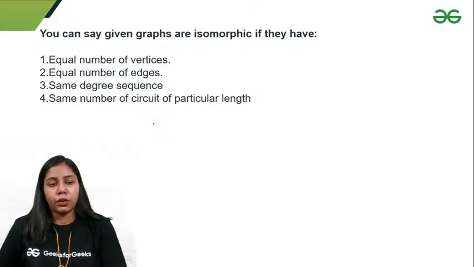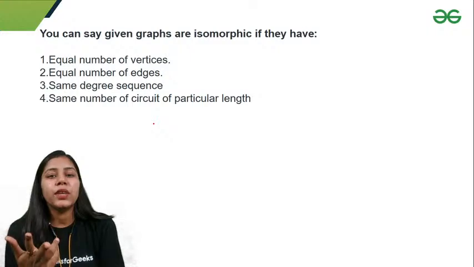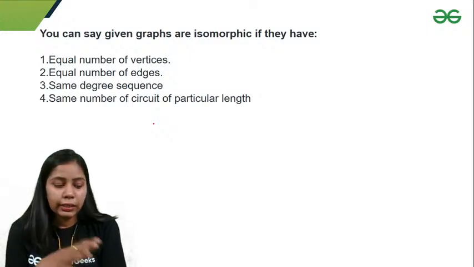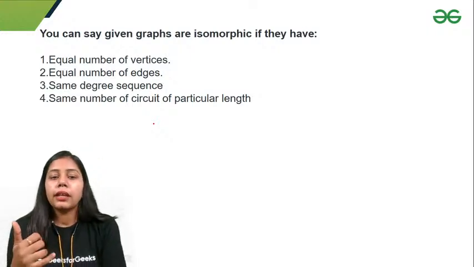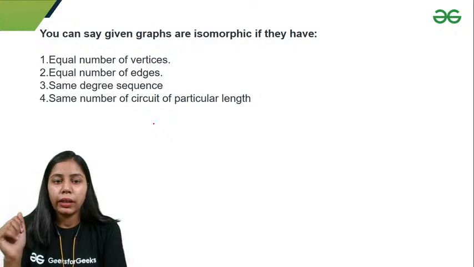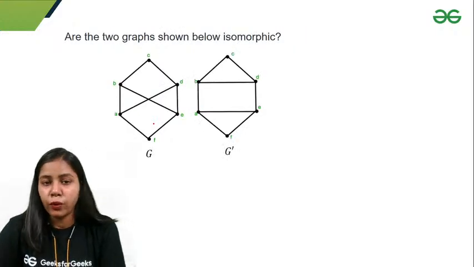So we have some points which we are going to remember to check whether the graphs are isomorphic or not. First, we have to check that they have equal number of vertices. Second, equal number of edges. Third, they have same degree sequence. And the fourth thing, same number of circuits of particular length. So just remember 4 points.